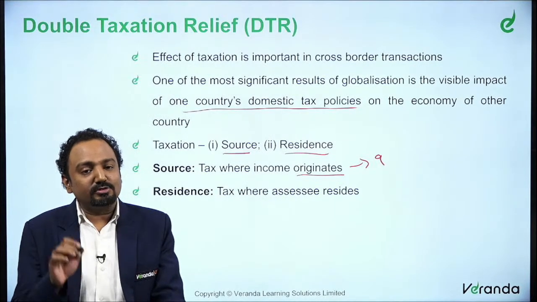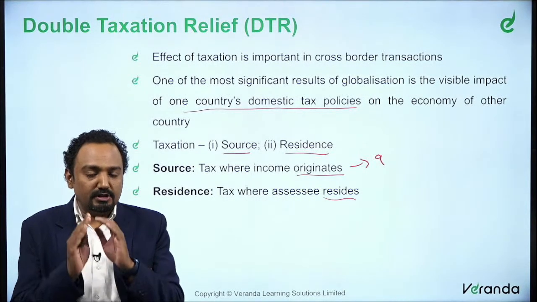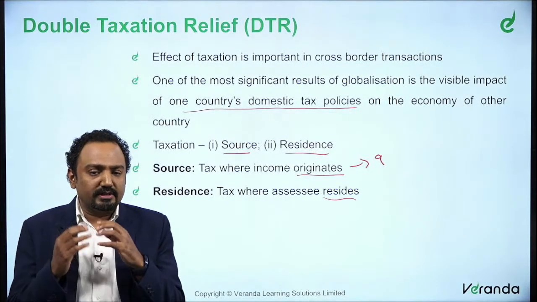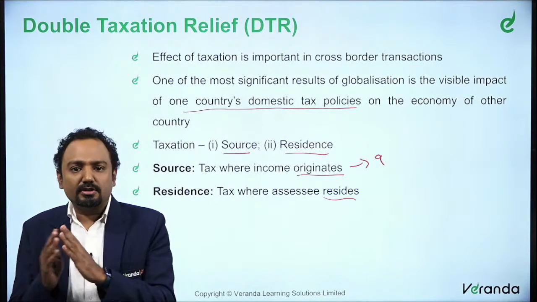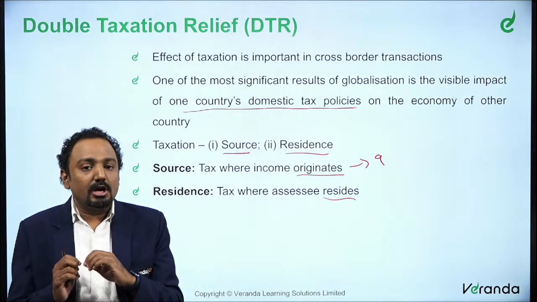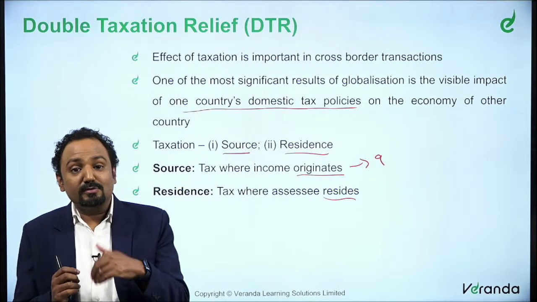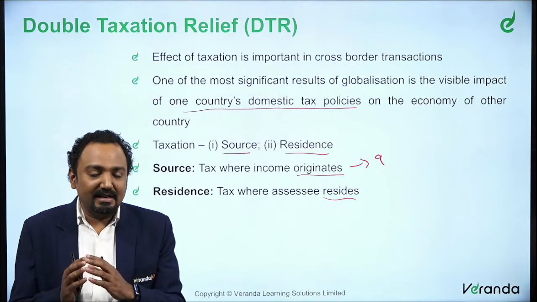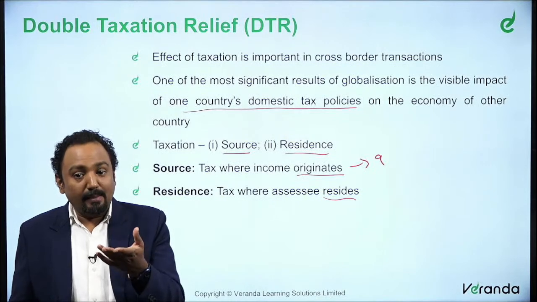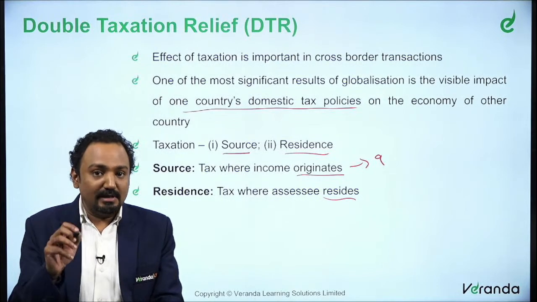Similarly, there is the country where the assessee actually resides. That becomes the host country in which they have registered as an entity. Let's say in India you register a company through the Companies Act 1956 or 2013. Such a company is called an Indian company, which automatically becomes a resident. Similarly, a country where that particular company is registered could be called a resident of that country. So for a particular transaction, the income will be taxed in USA because they are a company incorporated under USA laws, so they are taxable in USA.